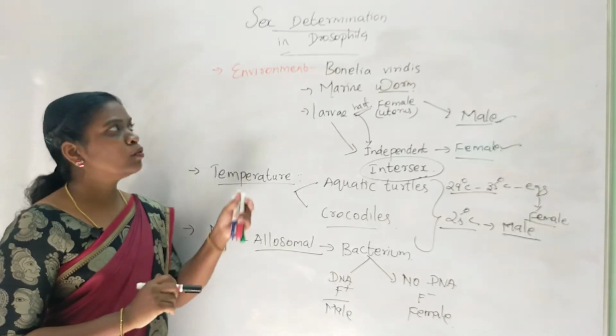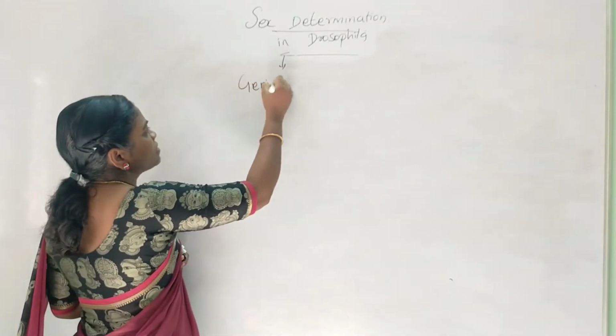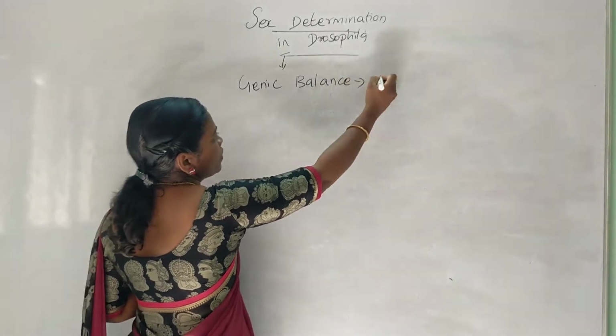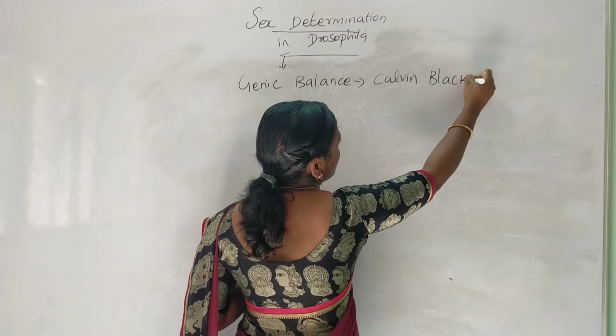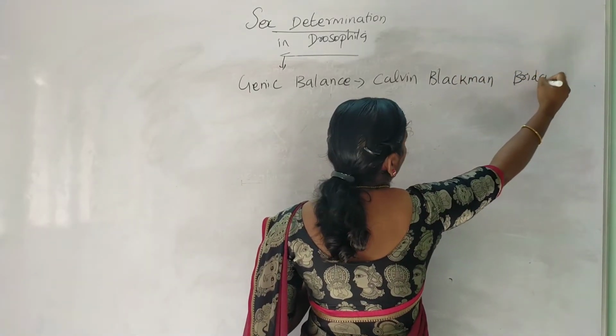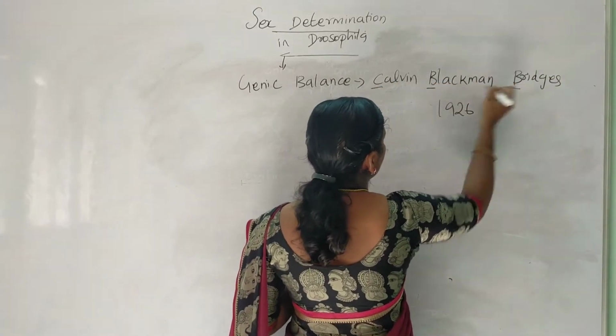Now we'll move on to sex determination in Drosophila. The gene balance mechanism, for determining the sex, was given by Calvin Blackman Bridges in the year 1926. In short form, he is known as C.B. Bridges.